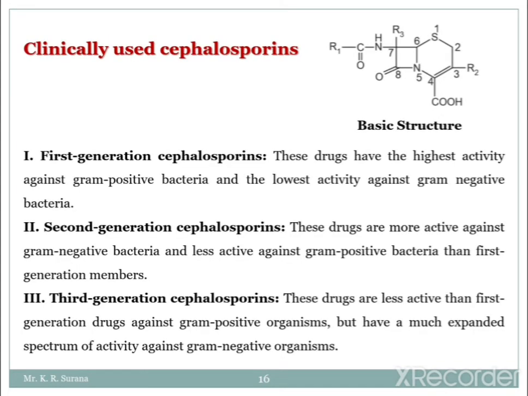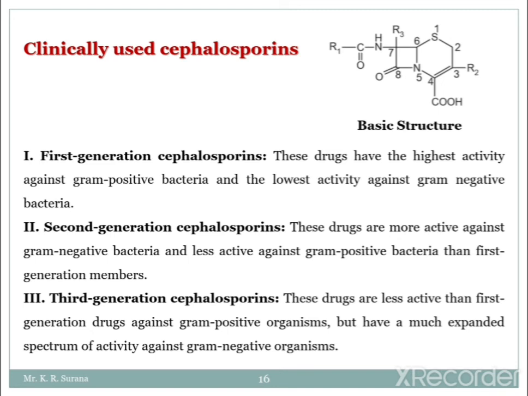Here we'll discuss some clinically used cephalosporins. Before that, the basic structure has been given. At the 7th position there is an acyl amino side chain with an R1 substituent. Just draw this cephalosporin structure and practice it.